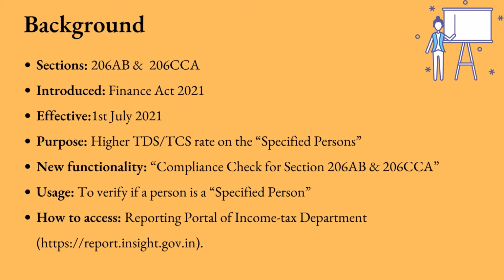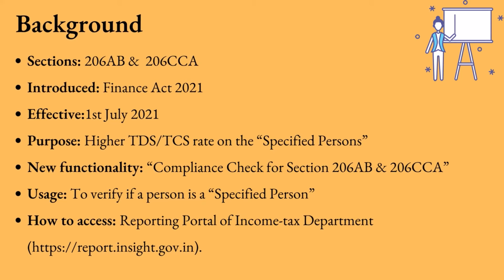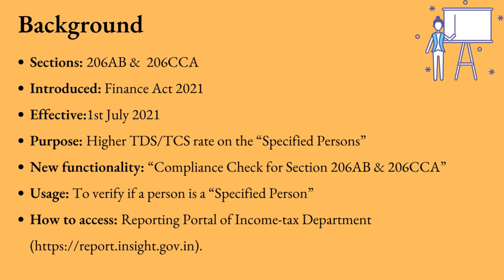We all know that via Finance Act 2021, Section 206AB and 206CCA are inserted in the Income Tax Act 1961, which is effective from 1st July 2021. These sections impose a higher TDS or TCS rate on the specified persons as defined in the new sections.